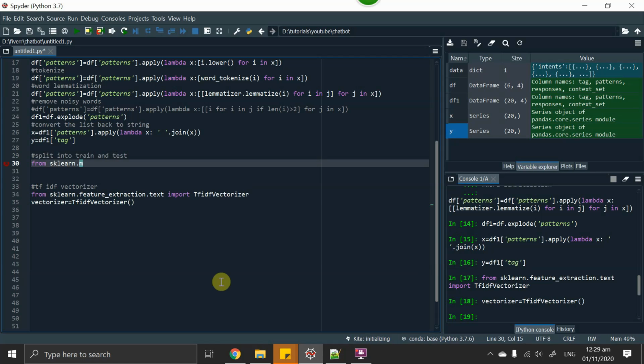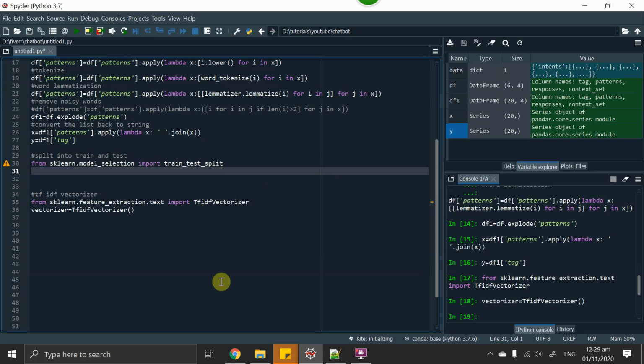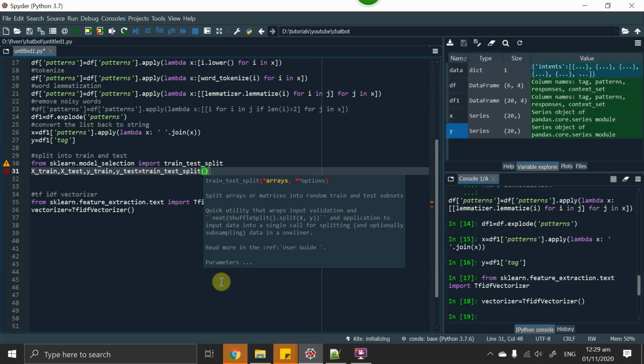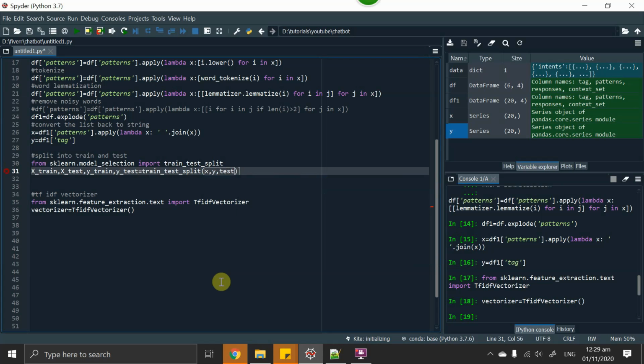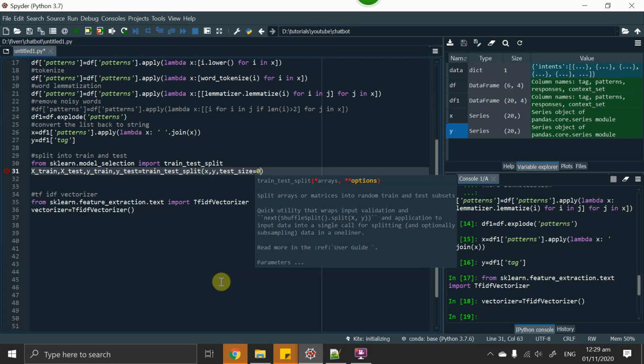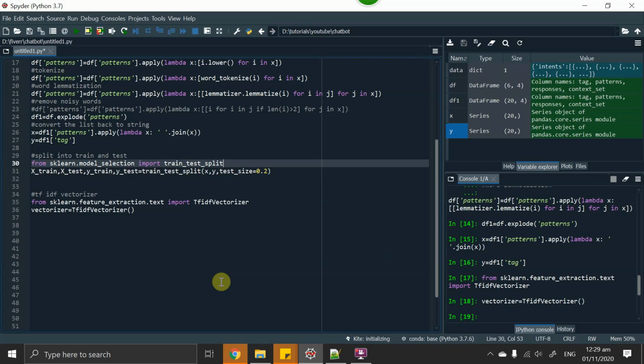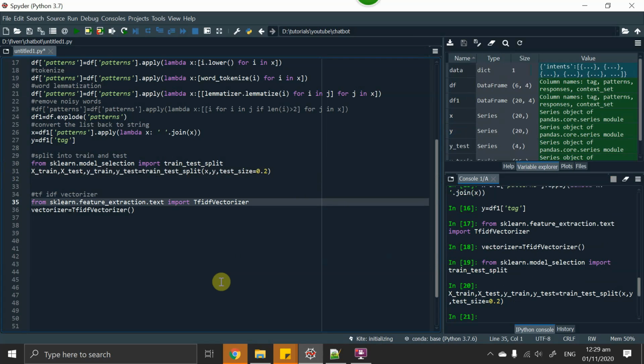I believe it's in, yeah, it's in the model selection section. Import train_test_split, X_train comma X_test. Actually, I don't know why people write X capital and y small, but I think it's a convention, and I'm also doing the same. train_test_split X comma y, test_size equal to 0.2 is fine, I believe, because we already have a small data set.